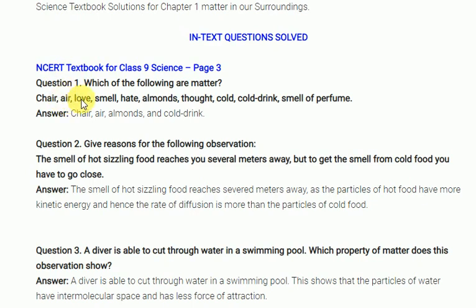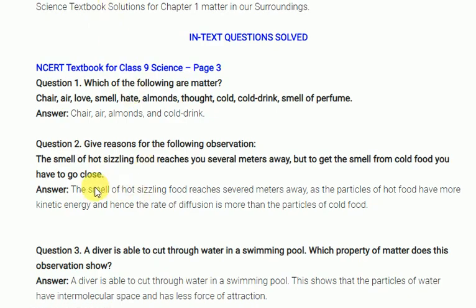Love doesn't occupy space. Smell also doesn't occupy space. Heat doesn't occupy space. Next, almond occupies space. Thoughts cannot occupy space. Cold cannot occupy space. Cold drink generally occupies space. Smell or perfume doesn't occupy space. So the answers are chair, air, almond and cold drink. Just consider cold drink bottles, they have volume also, so they are considered matter. Next, the next question.